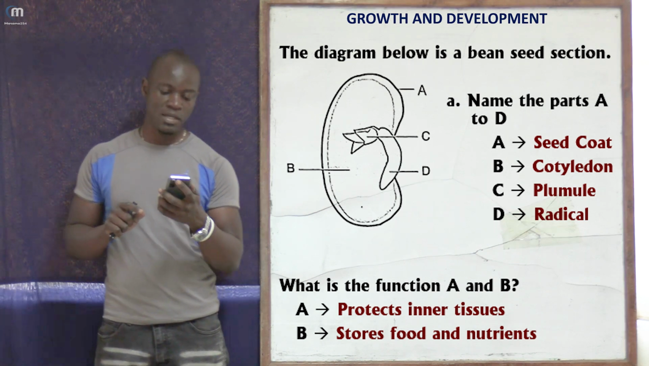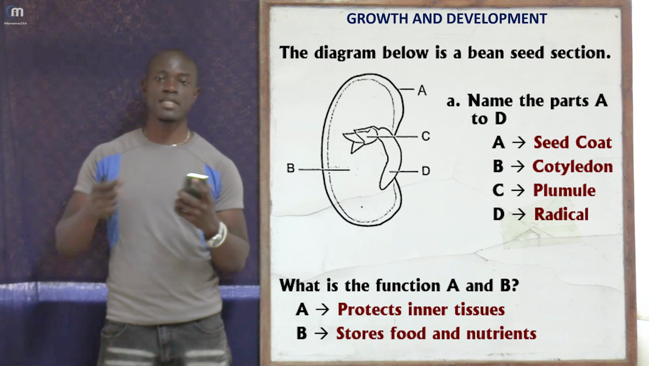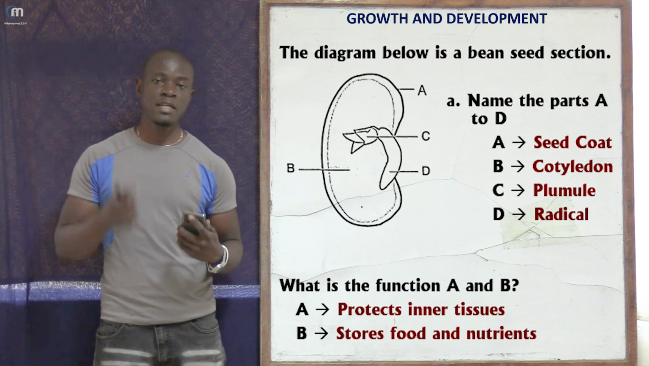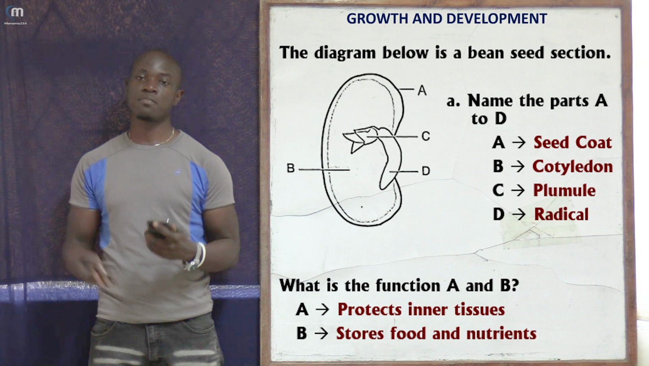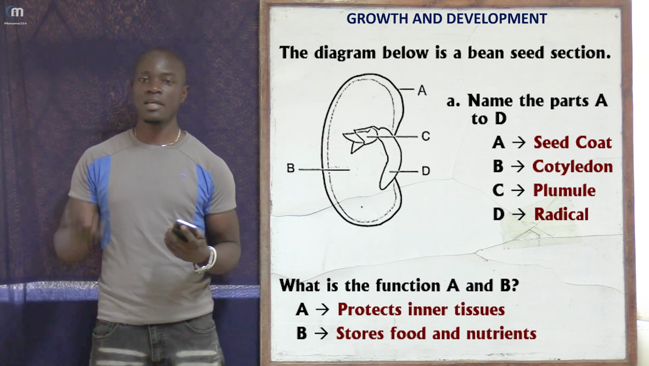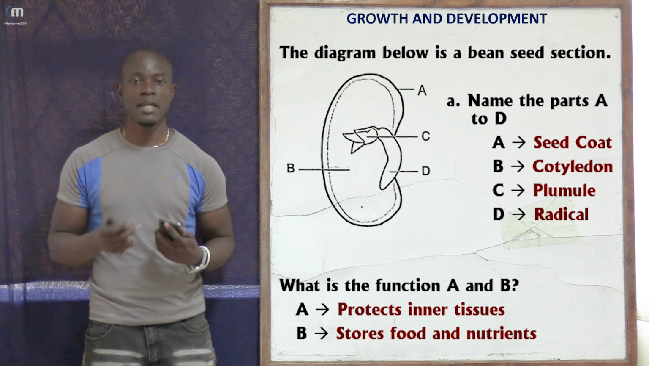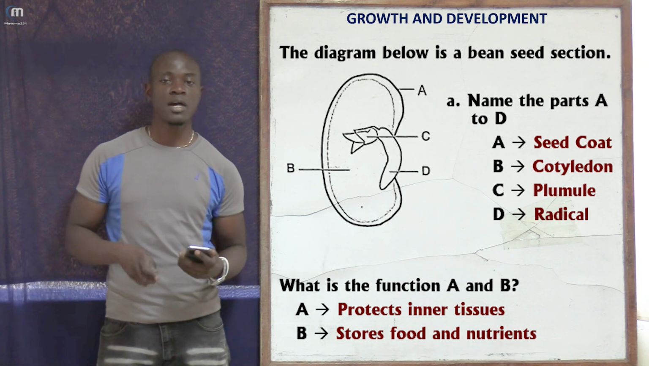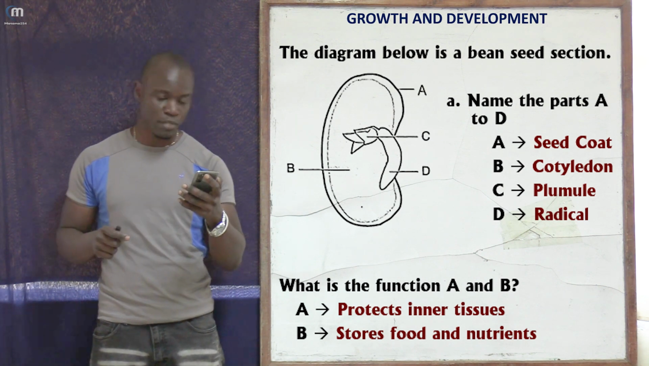And then we go to question B. Question B was asking, what is the function of A and B? What is the function of the part labeled A, which is the tester or the seed coat? The tester protects the inner tissues. A protects part B, part C, and part D from mechanical damage. So it protects the inner cells and inner parts from mechanical damage. What is the function of the part labeled B? Remember we said that was the cotyledon. The function of the part labeled B is to store food and nutrients for this seed.